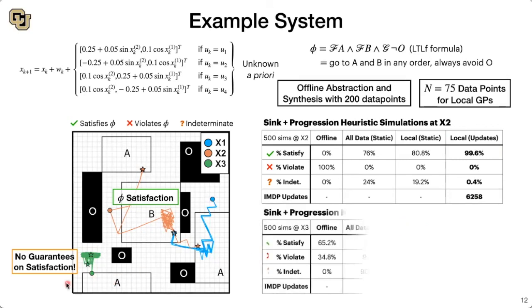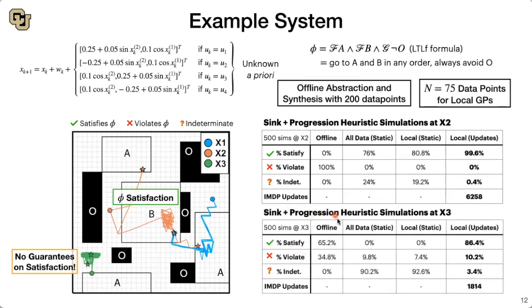In the more challenging corner here, the offline policy results in 65% satisfying runs. The online control loop sees decreases in the percent of violating runs, but only using local GPs with new data do we see an increase in the percentage of satisfying runs from 65% to 86%. And the number of violating runs decreases to 10%.